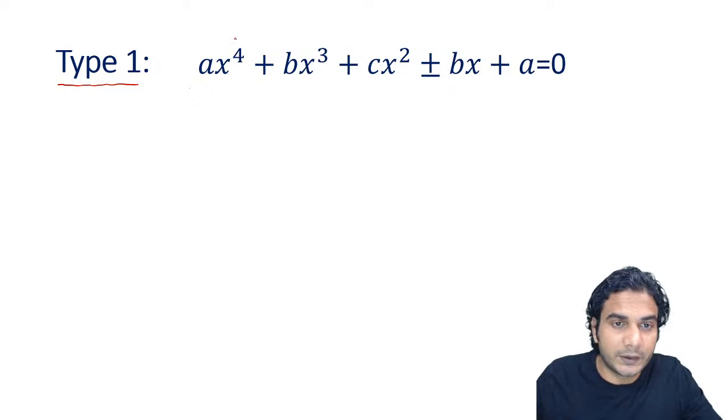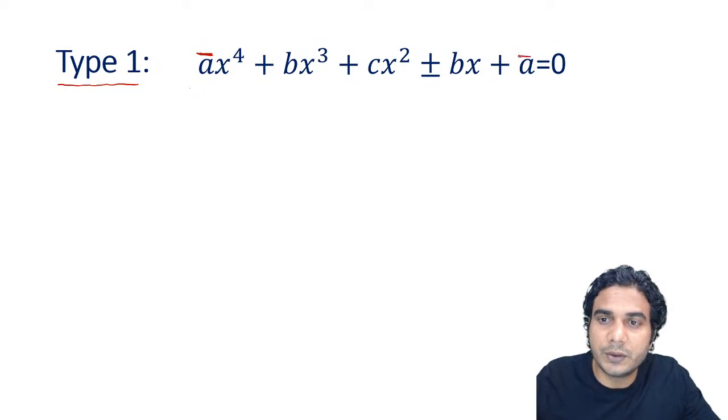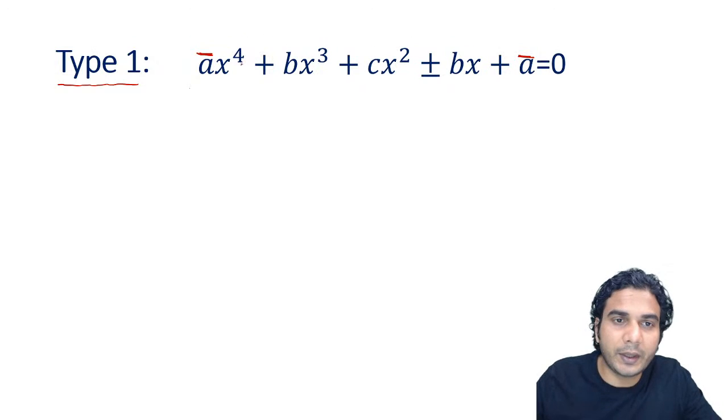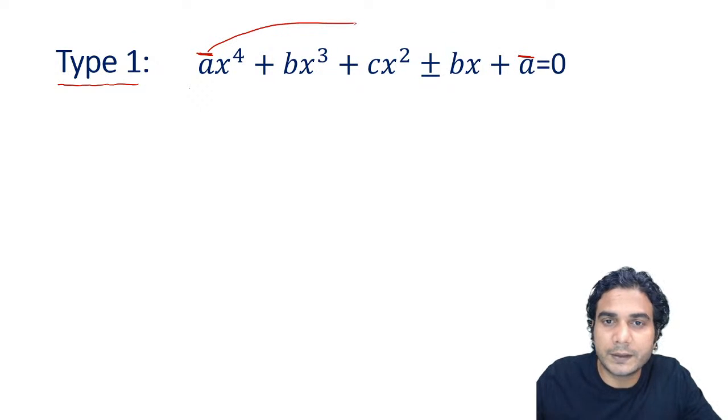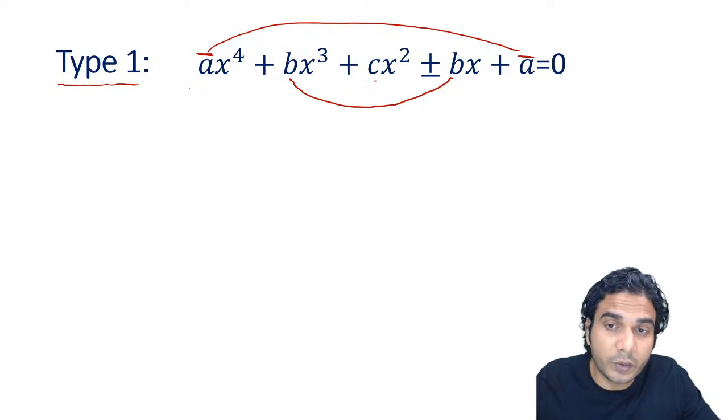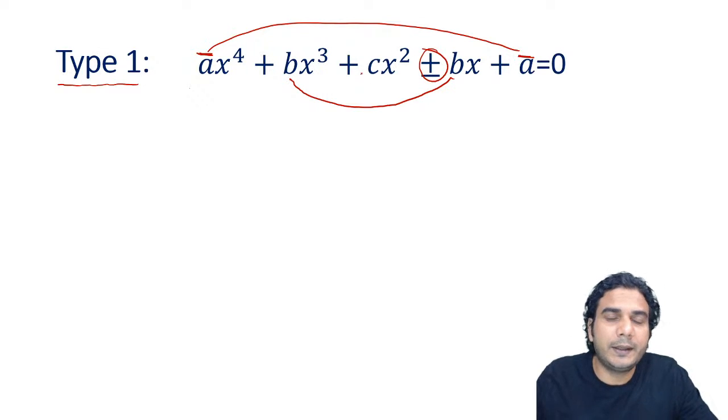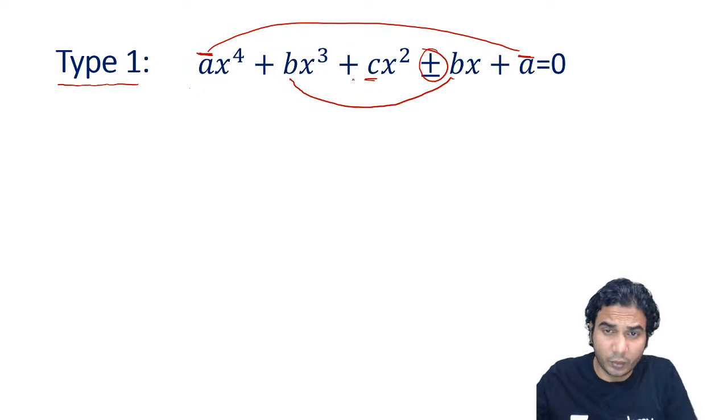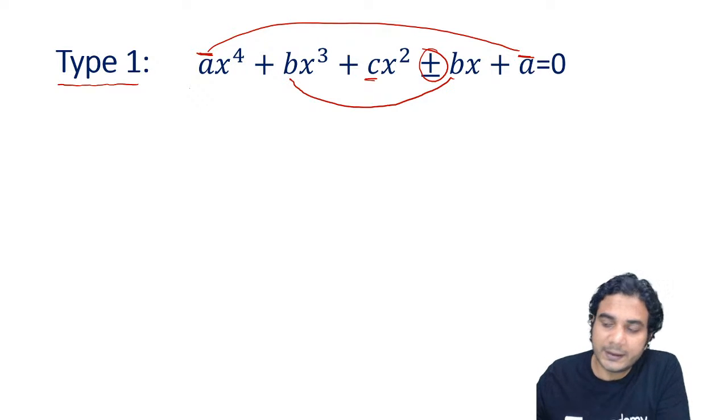Let's see the pattern first of all. So you can see coefficient of x raised to 4 is a in this, and constant term is also a. Okay, so you can see the symmetry from last and first. Coefficient of x and coefficient of x cube, they are same magnitude wise. It can be plus b, it can be minus b also. And c can take any value, positive or negative, so no worries about c. So that is the pattern.